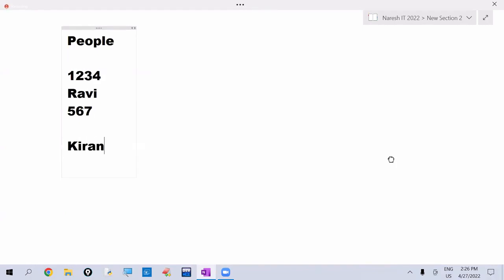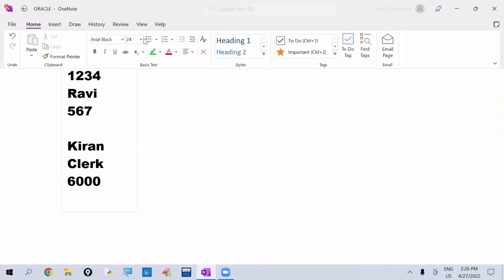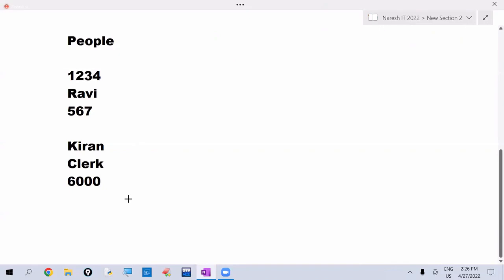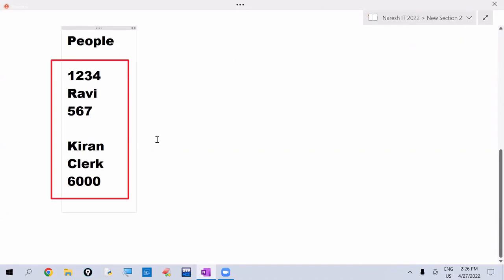This is the data. Employee designation is clerk. Employee salary is 6,000. So these are the facts related to the people.